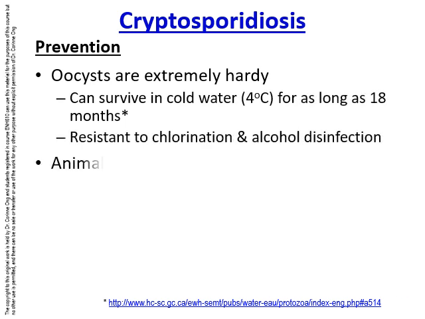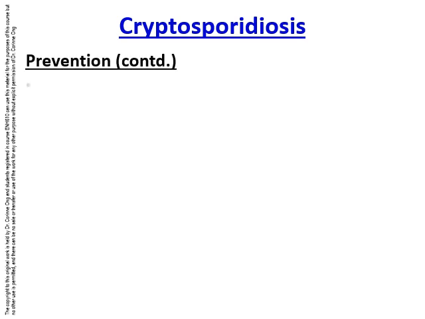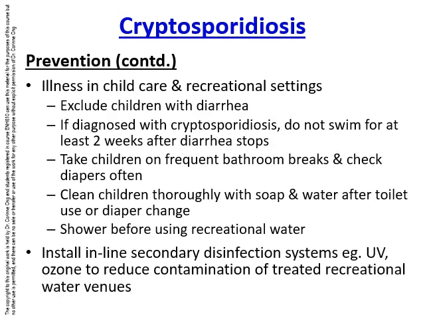Oocysts are extremely hardy in the environment and can survive in cold water for as long as 18 months. They are resistant to chlorination and alcohol disinfection. To prevent transmission from infected animals, contact with animal feces, particularly from young animals, should be minimized by wearing disposable gloves when cleaning up. And good hand hygiene is also essential after contact with animals, such as livestock or pets, and their living areas. The same strategies for giardiasis apply in childcare and recreational settings.